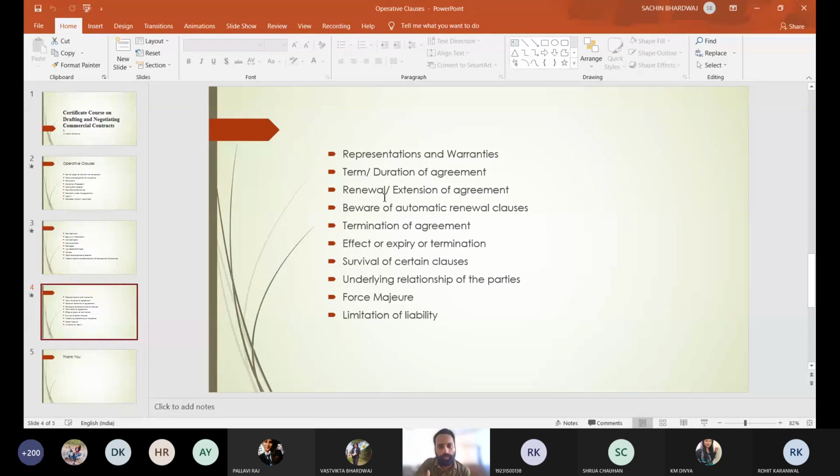Suppose there are some clauses in the contract which are not so important, but they are necessary. Such kind of terms and conditions can be done at a later stage of the contract. Suppose you say to me that you want 20 liters of mustard oil, and I deliver you 20 liters of almond oil. So this is not a warranty, this is a condition.